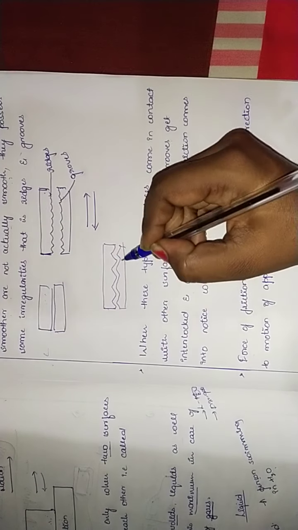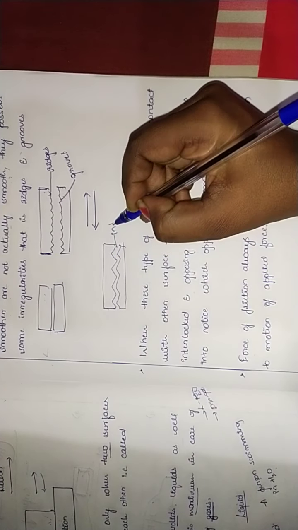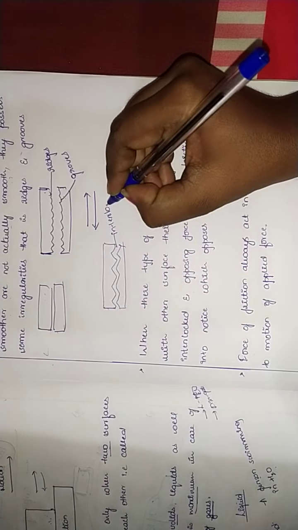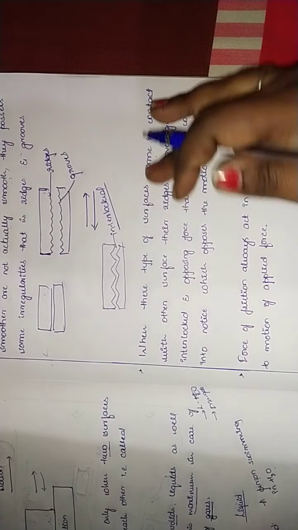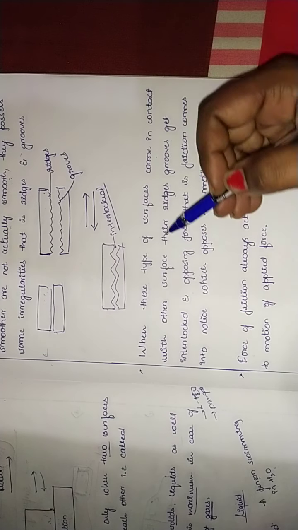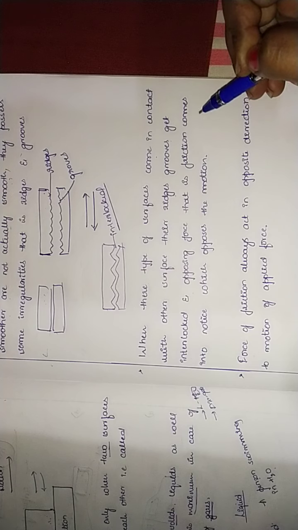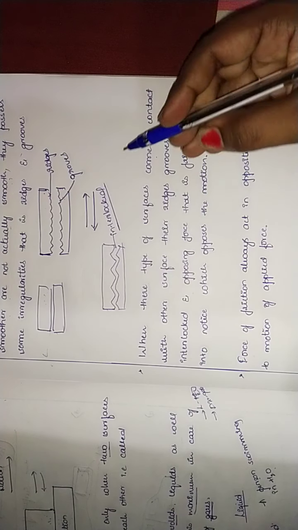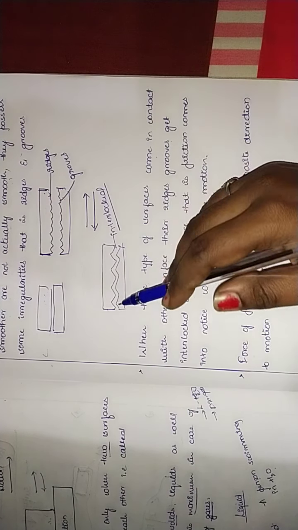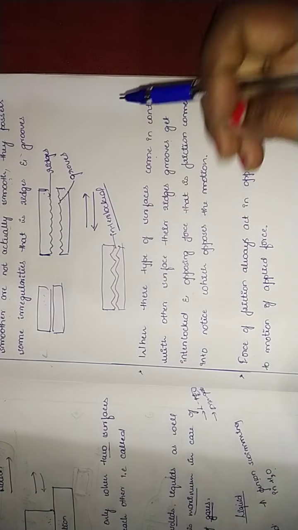So what happens? They get interlocked. And the opposing force, that is friction, comes into play, notice that, which opposes motion. Motion is there but they get interlocked.